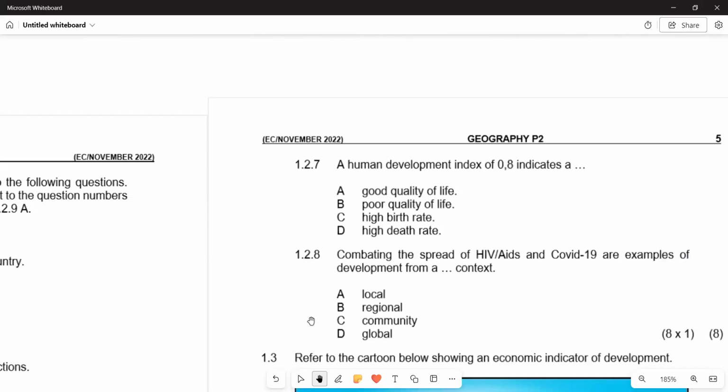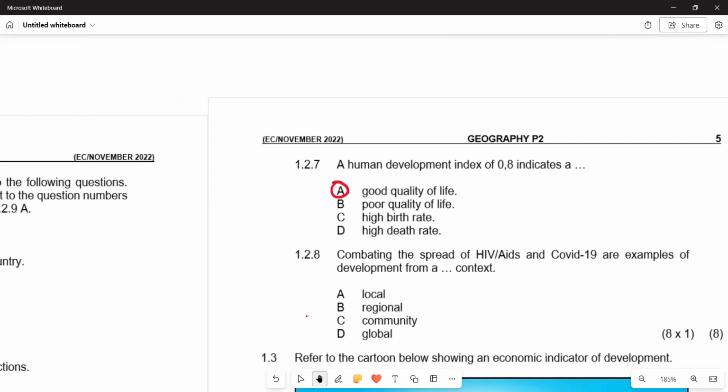Of course, we can relate it to a long and healthy life, being knowledgeable, and also having a decent standard of living. So this is what we have in terms of 1.2.7. The most appropriate answer with a human development index of 0.8 on 1.2.7 is a high, good quality of life. We've got A there being the correct answer.